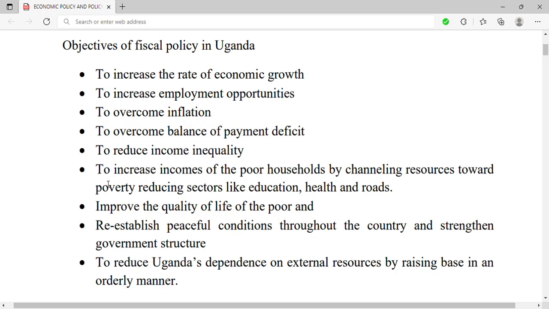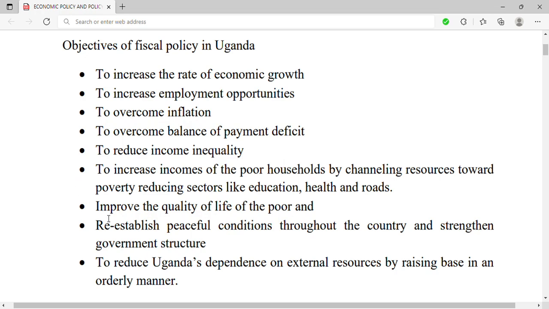Another objective is to increase incomes of poor households by channeling resources towards poverty reducing sectors like education, health, and roads. So if they spend on the construction of health centers, roads, and government schools, it will help to increase the incomes of the poor households in the long run.